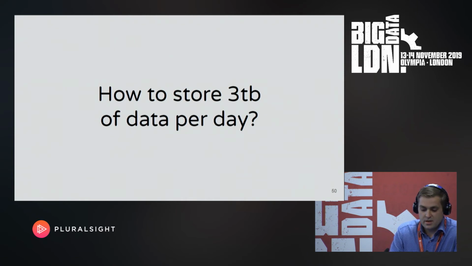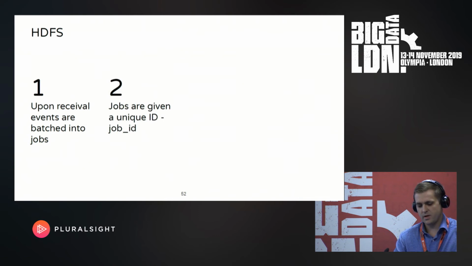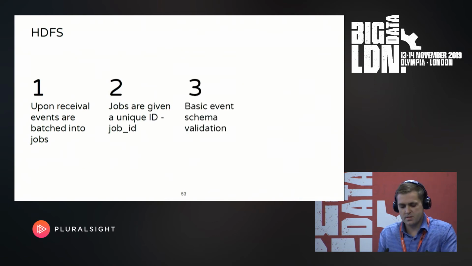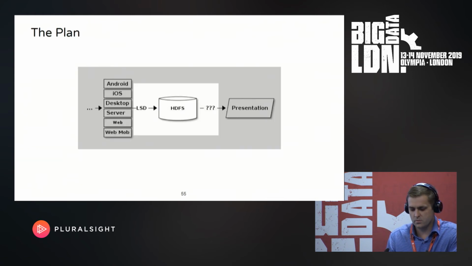And this leads us to the next question, like, we receive all the data, how do we store it? So the first thing we do is we batch those events into jobs. Every job gets a unique job ID. We do some basic event schema validation to make sure we don't receive invalid events or, I don't know, some kind of broken data. And then we store that into HDFS. So I'm going to add HDFS to the plan. This is crucial. This is kind of like the first thing that happens within the cluster.